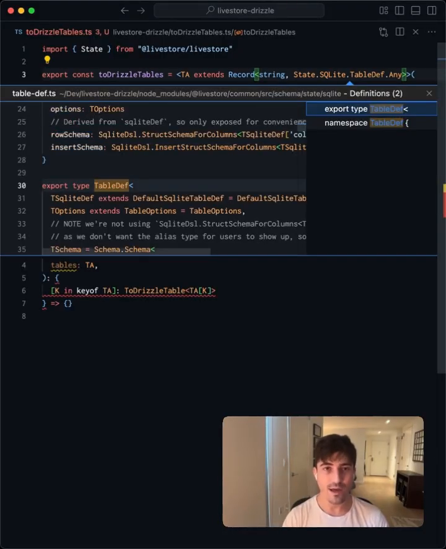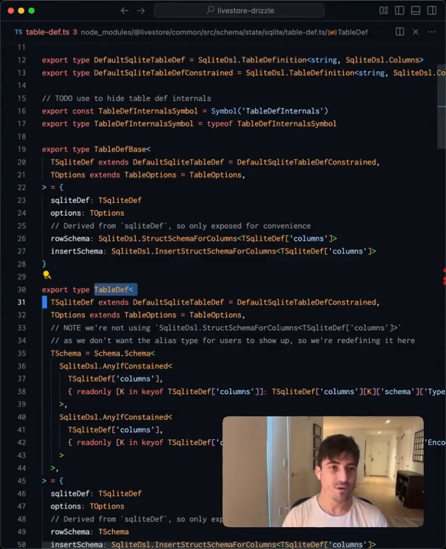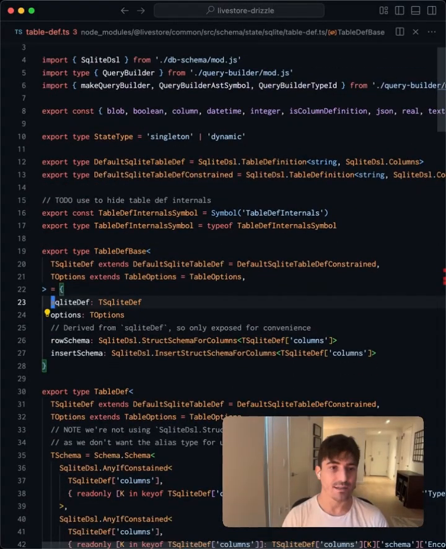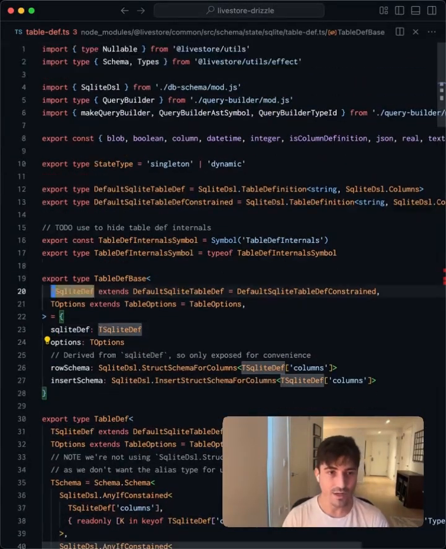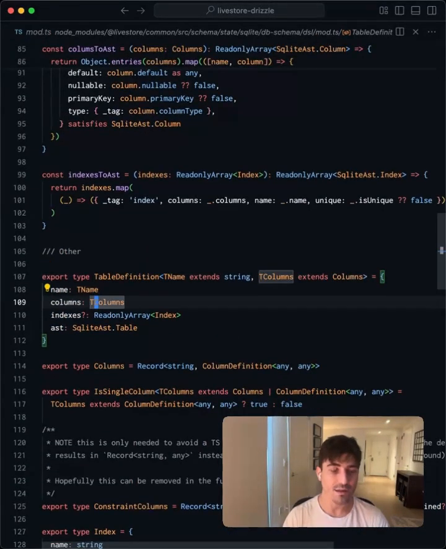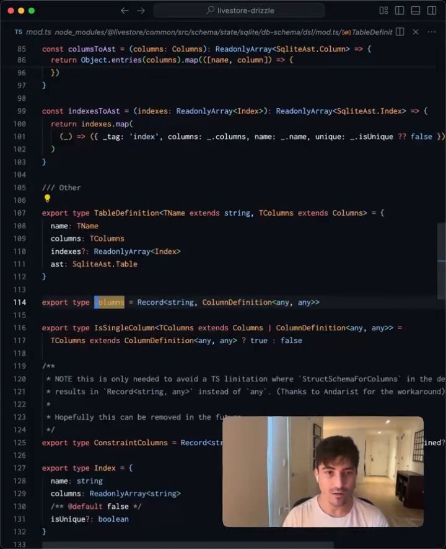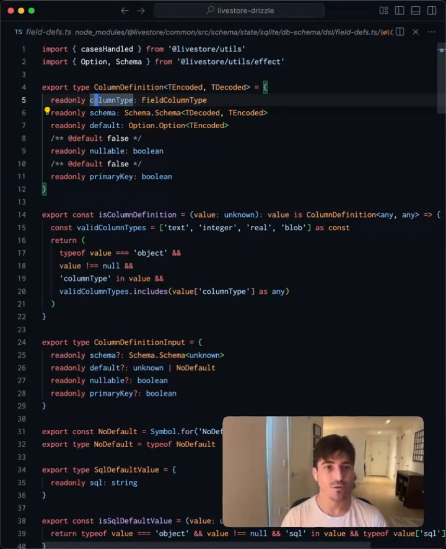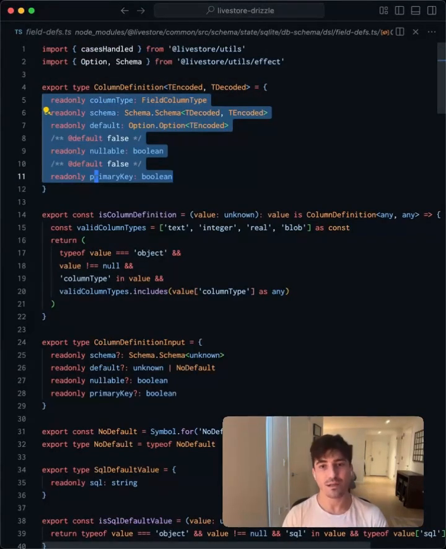If we look at the TableDef type, we'll see that it has this sqliteDef field on it. And this sqliteDef field is what actually contains the columns. And the columns are what contain the column definitions. And this is the information that we need in order to map to the Drizzle column type.